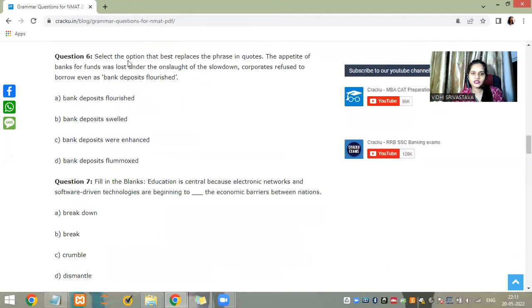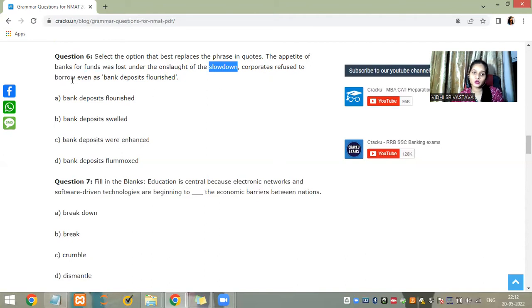Okay, the option that replaces the phrase in quotes: the appetite of banks for funds was not immediately slowed down. Corporates used to borrow even as bank deposits flourished. Now this sounds like a grammatical question. The appetite of banks for funds was lost under the onslaught of this slowdown.